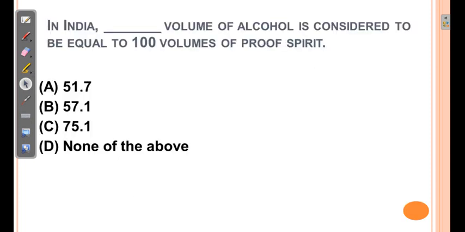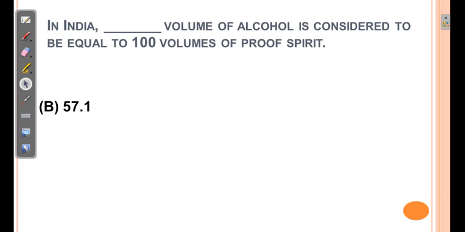In India, dash volume of alcohol is considered to be equal to 100 volumes of proof spirit. Now in India we follow the British system, and over here we are using proof spirit, that is 57.1. These are the options given. Out of these, 57.1 is the correct answer. Later on we will also go through some calculations of how to calculate the proof spirit of different concentrations of alcohol provided.